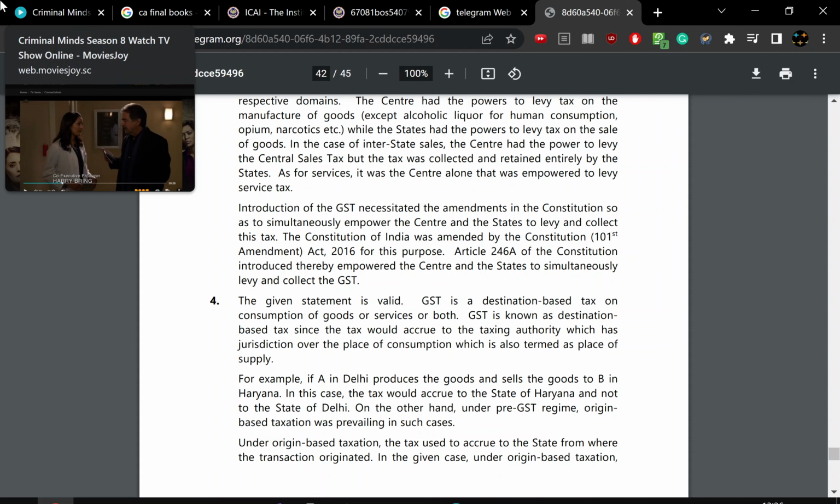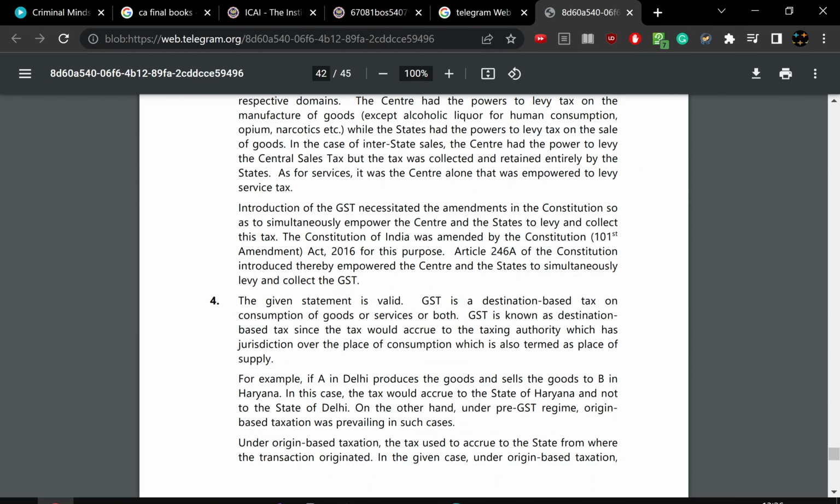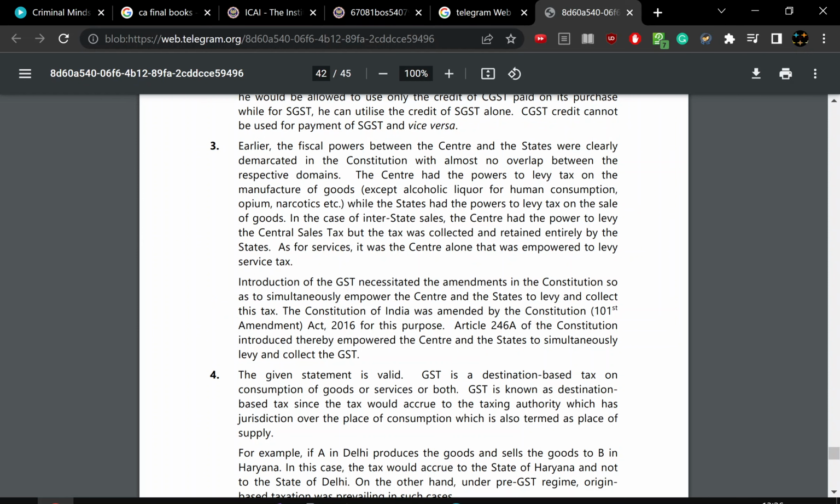Earlier, the central government's only income was customs. The second part was income tax, and service tax was not a part of it at that time. The state governments had all the income, and all the manufacturing tax, service tax, everything was with the states. States had the major income. So now that the central government has all the income, it has more power. The central government needs to hold all the states in its power.